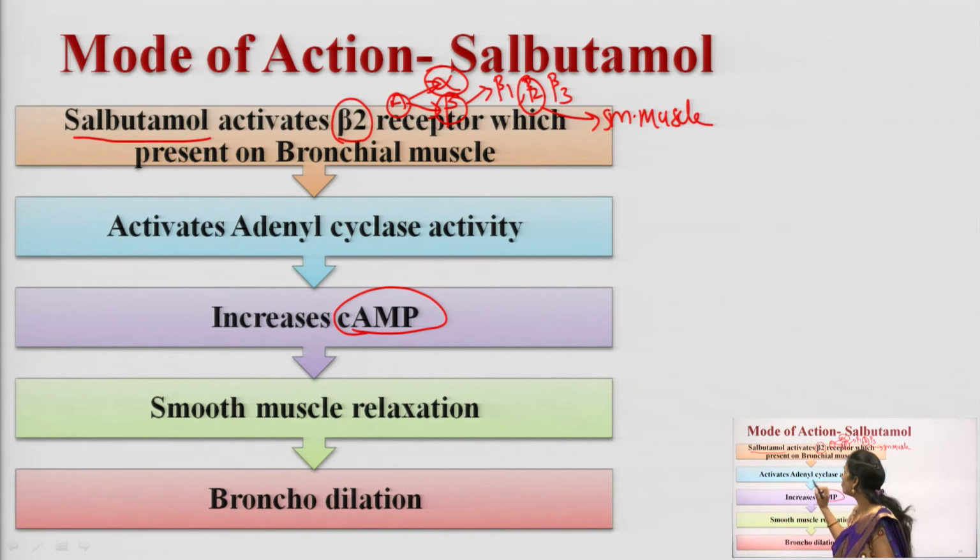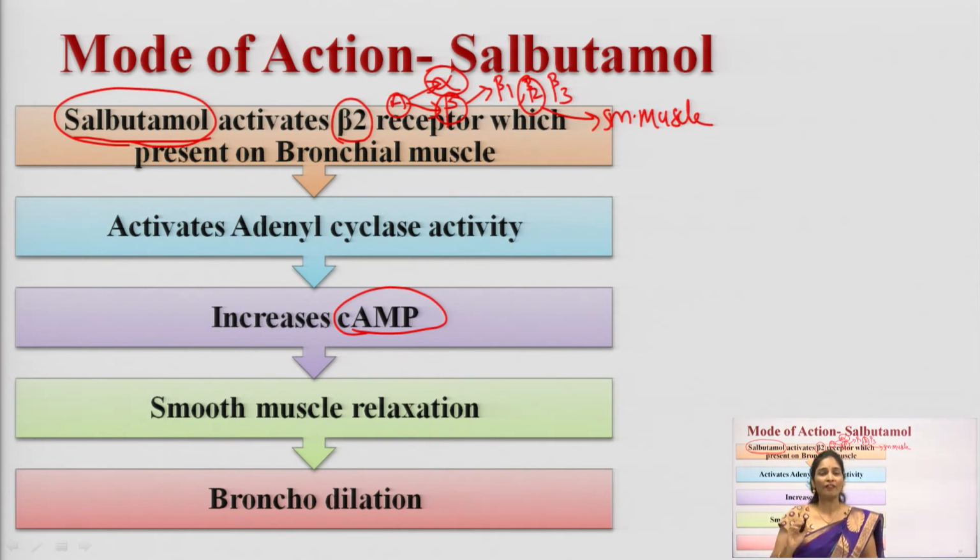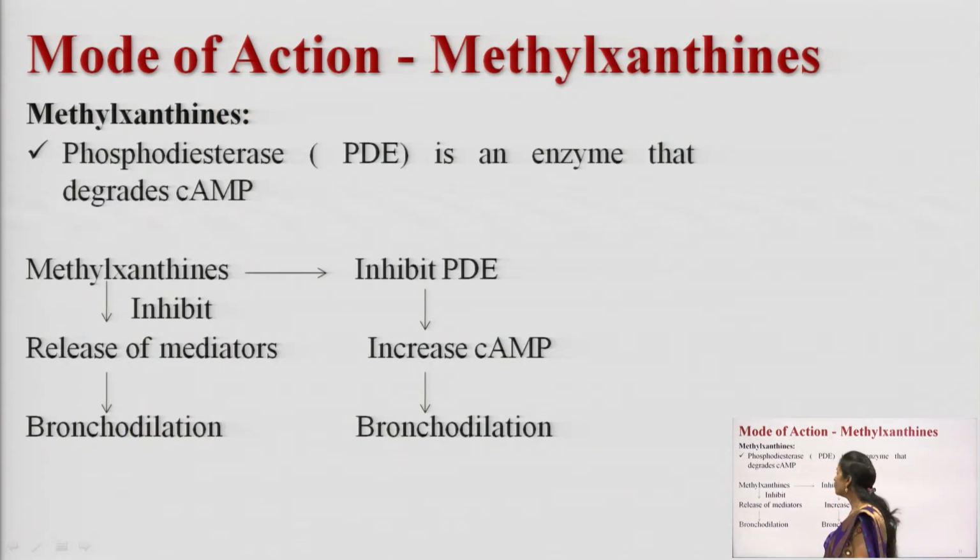So, this is the detailed mode of action of salbutamol. Salbutamol is a beta 2 sympathomimetic drug which will activate adenyl cyclase activity and increase the cyclic AMP levels. Finally, you will see bronchial dilation by relaxing the smooth muscle. Next, we will move to the mode of action of methylxanthines.